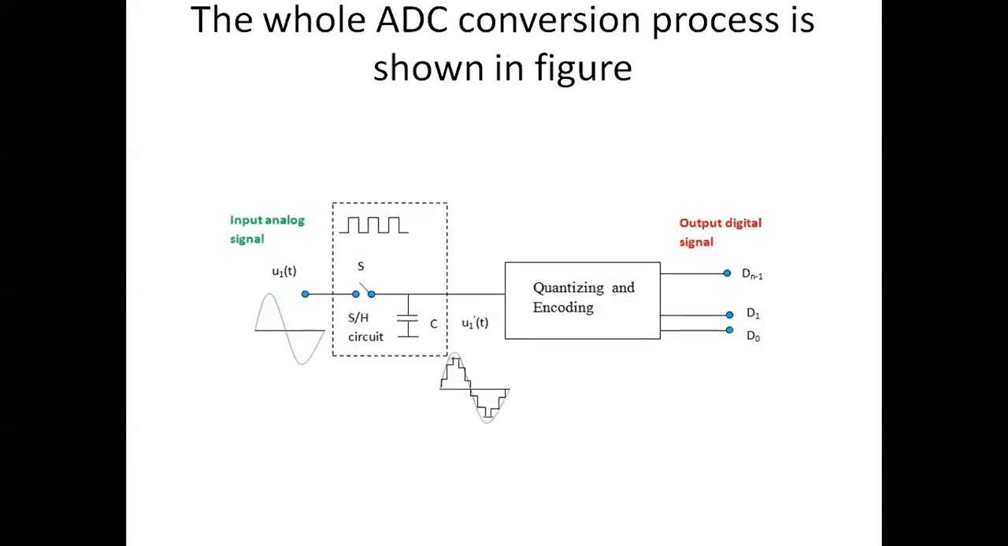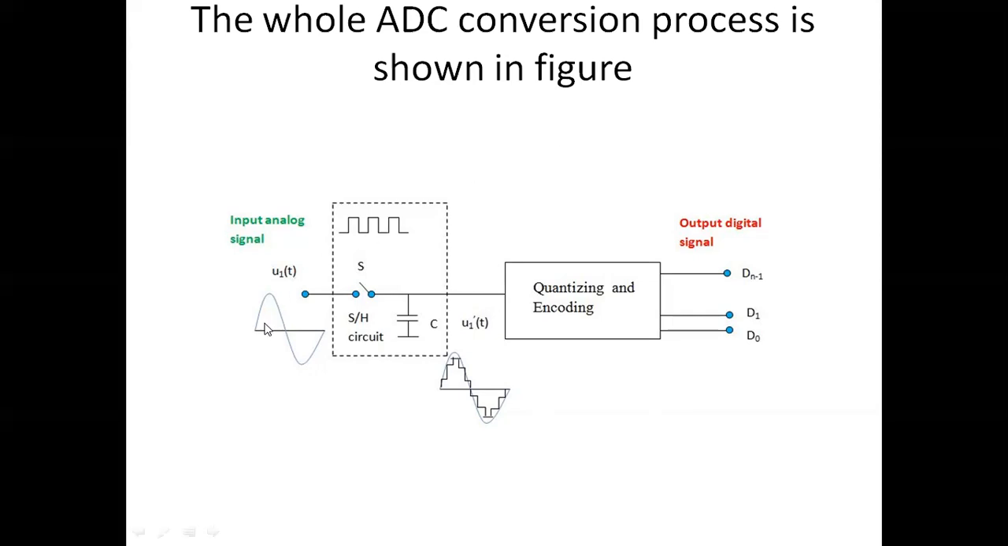Now here we have one conversion process in which the input analog signal, like voice, current, or any continuous signal, is given as input to the circuit, and it is going to convert the continuous signal into small parts or small states. That is called quantizing and encoding, and that will be our output signal in terms of a digital signal.